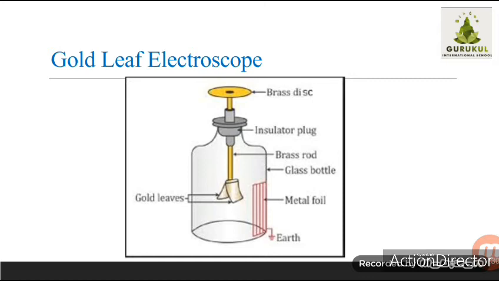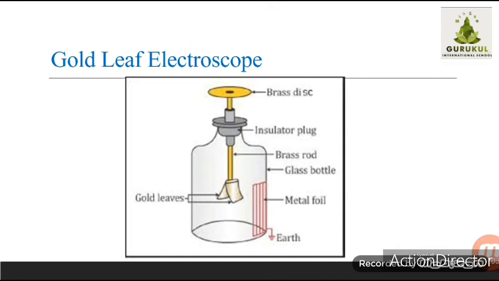Then when we touch the disc with our hand, the leaves collapse. Why? Because the charge in the leaves goes into the earth through our body. Means that charge is passed to our body and through our body it is passed to the earth. And again the leaves get discharged and they come closer to each other, correct? So this is how the gold leaf electroscope works.